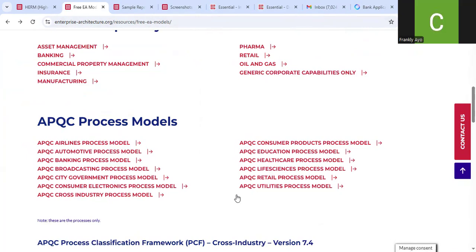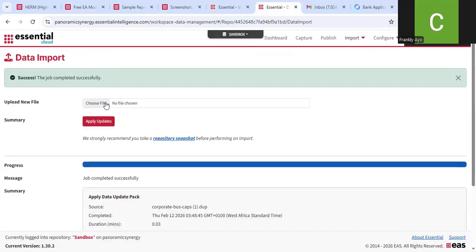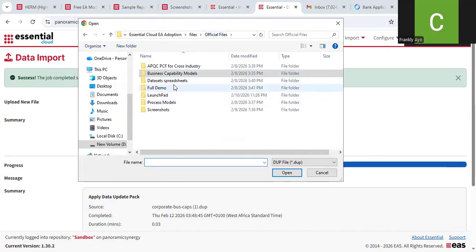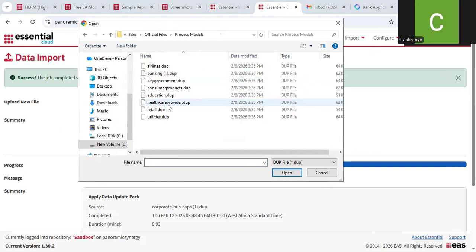I'll be adding one of these to my account. So I click choose a file. I go back to process models and let me add airlines, for example.